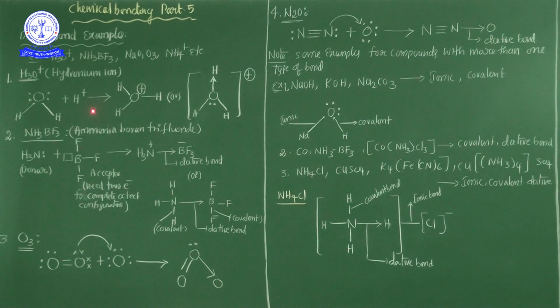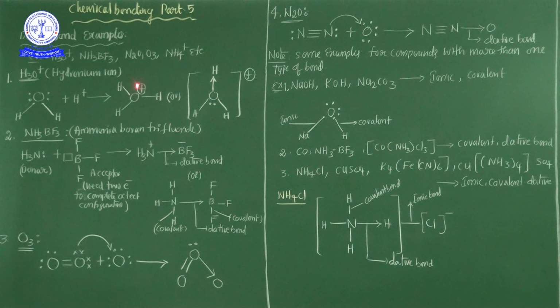One atom completely donates a lone pair of electrons to the second atom, but in between the first and second atom, that lone pair is mutually shared. Atom A donates a lone pair of electrons to B, but ultimately A and B mutually share that lone pair of electrons. So this is called a dative bond.